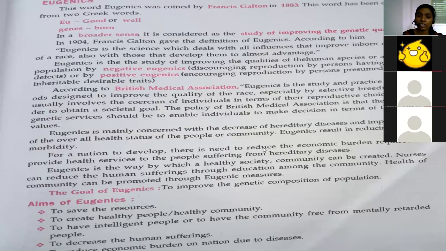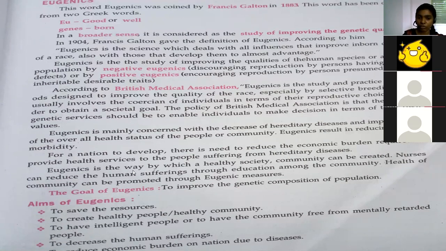See, if the population is more, we want more production, then only everyone will get an equal amount of food, right? So the population also will be decreased if we find out the genetic difficulties and inborn qualities, finding out the defects, so that we can reduce the population also. And also we can help prevent the transfer of these hereditary diseases. So that is how eugenics will be helpful. Eugenics is the way by which a healthy society and community can be created.